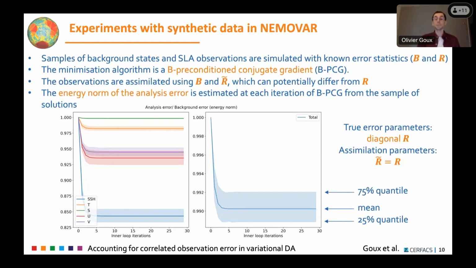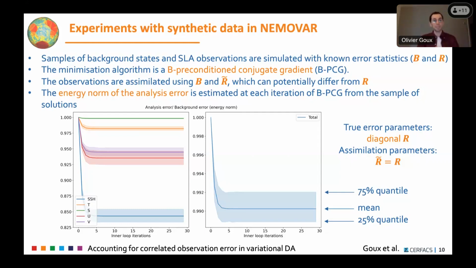So we use the square roots of B and R to generate some samples of background state and observation errors with respect to a known true state, and we simulate this background and SLA observations, and then assimilate them with possibly different error statistics than the ones we used to simulate them, to see what happens when we use the wrong statistics. Is it bad? What happens in the system?